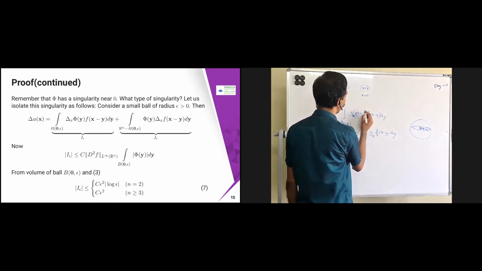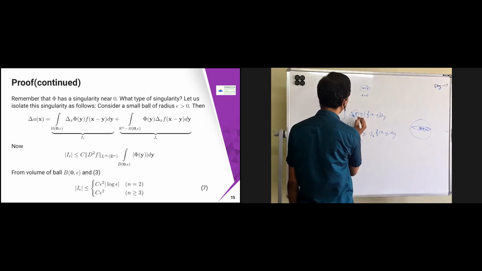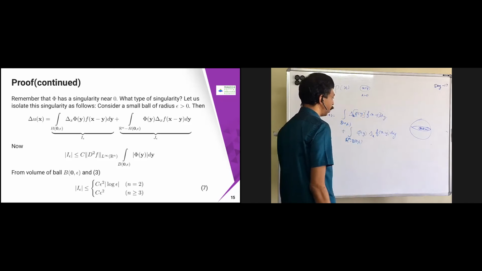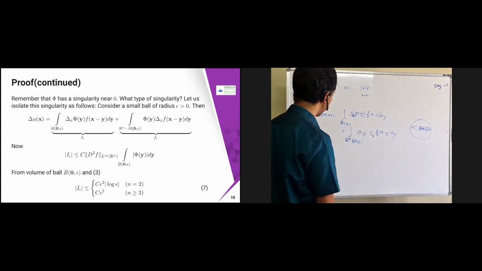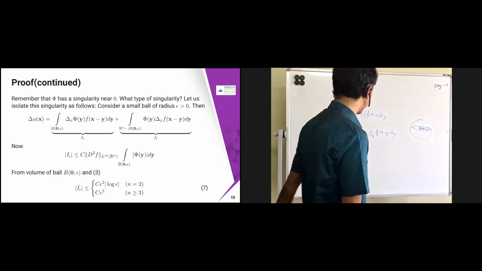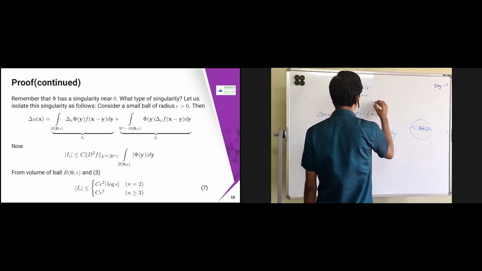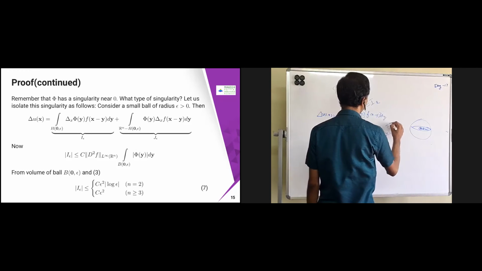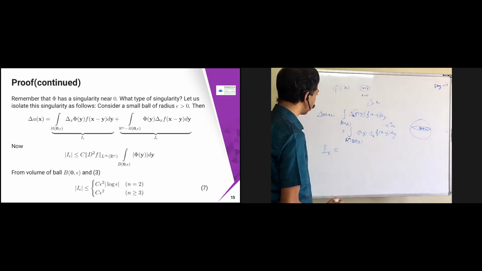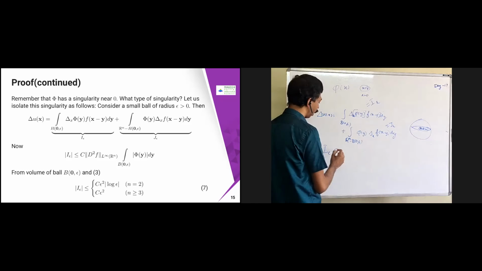I'm going to keep the derivative on f only for this one, because here I don't have any problem. Only here I have some problem. That's the reason I keep it here, and the remaining thing I can put over here, Phi of y. So now what we are trying to prove is that this I call I epsilon, and this I call J epsilon. Now I am trying to prove that this I epsilon is less than or equal to something.